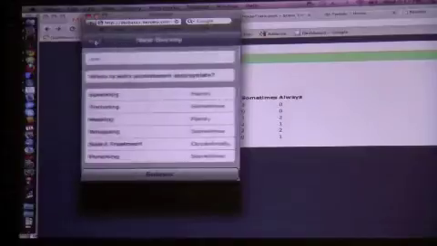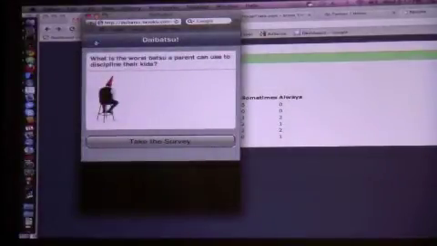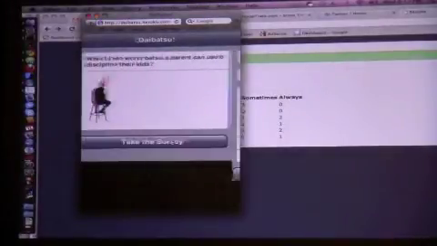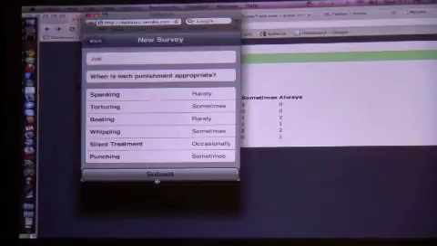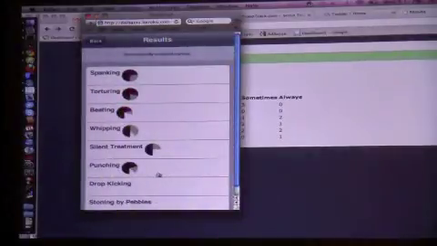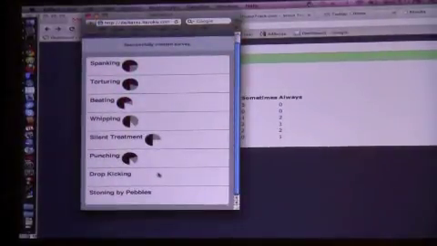And so it's a pretty simple app, but you saw some iPhone-y stuff in there, right? It slides over, it has the toolbar, the buttons look okay, you know, it looks reasonable. Stoning by pebbles and drops.